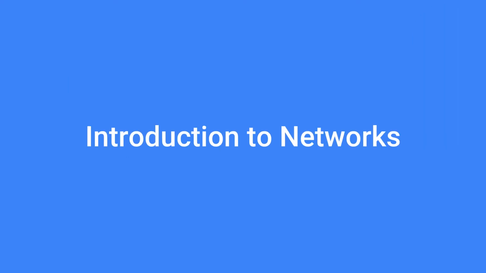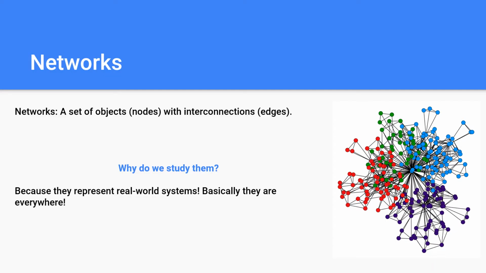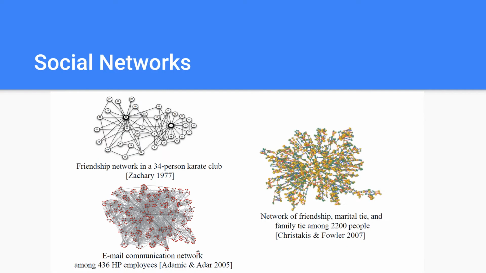Let us start with networks. What is a network? A network is basically a set of objects which have interconnections among them. Why do we study them? Because they represent real-world systems. Basically, they are everywhere. What are some examples of networks?